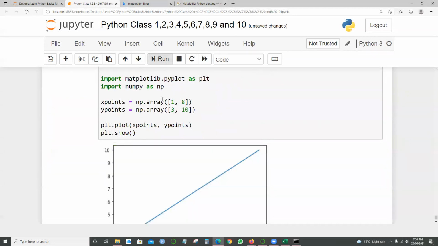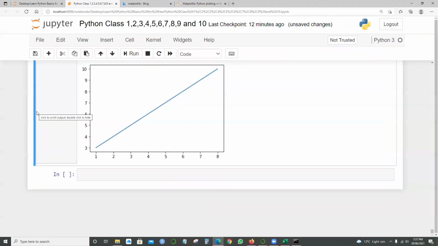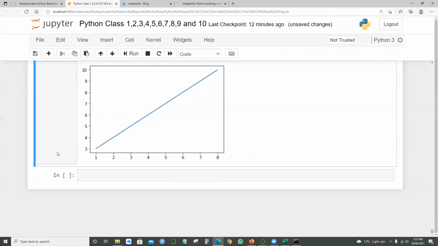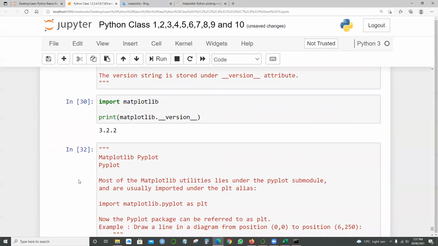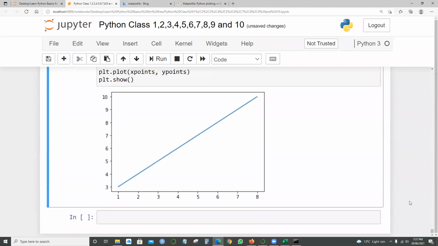When I run it, look at this. So 1, 3 will be like, okay, let me minimize this a bit. It's too much reduced, right? Okay, so let me come to this section.